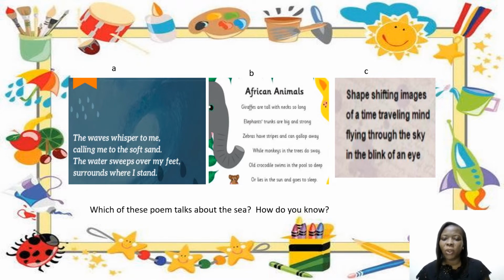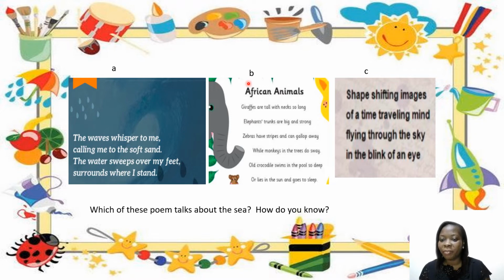Which of these poems talks about the sea and how do you know? Take a look at the poems on the screen. We have poem A, B, and C. Now let's read poem A. The waves whisper to me, calling me to the soft sand. The water sweeps over my feet, surrounds where I stand.